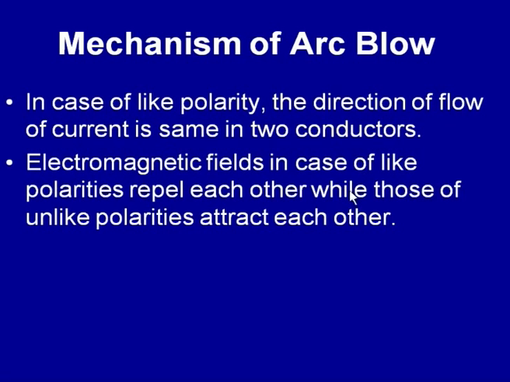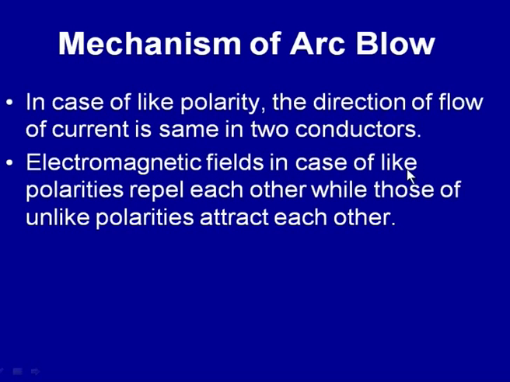As we have seen, the electromagnetic fields are generated all around the wire, normal to the direction of the current. When the flow of current in the two wires is the same, it is termed as the like polarity, and when the flow of current between the two wires which are close to each other is opposite, we term it as unlike polarity.